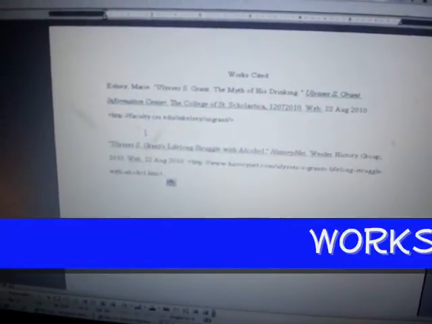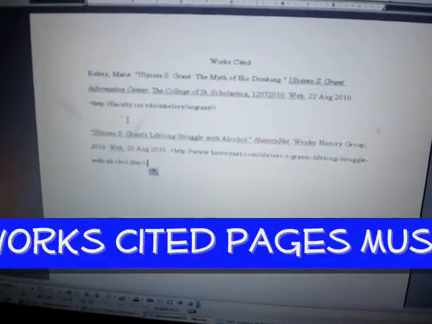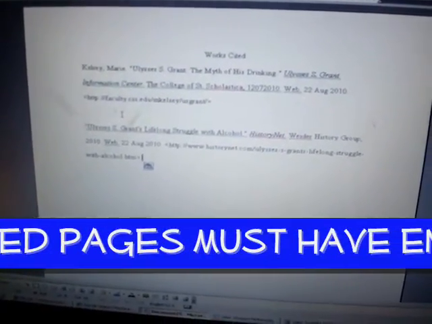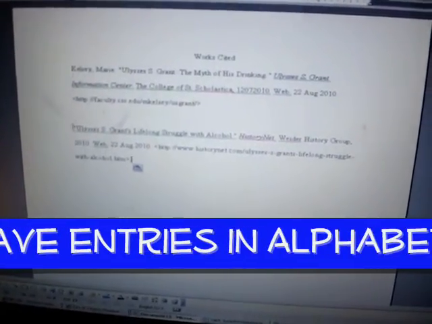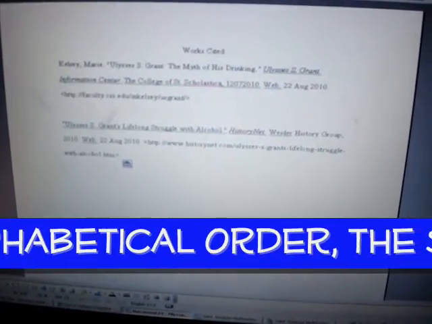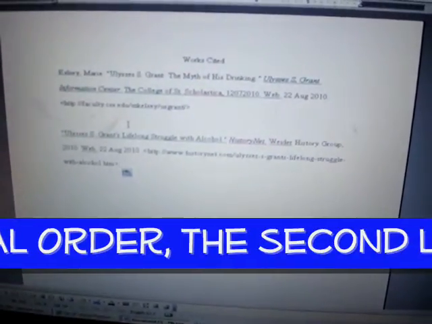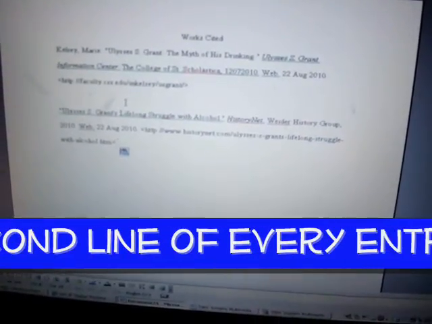Now a few short bits here. We've already achieved one thing fairly simply just by happenstance: it is in alphabetical order already, with Kelsey above Ulysses, so we don't need to change the order. But normally we'd have a longer works cited and it must be in alphabetical order by the way each entry starts.